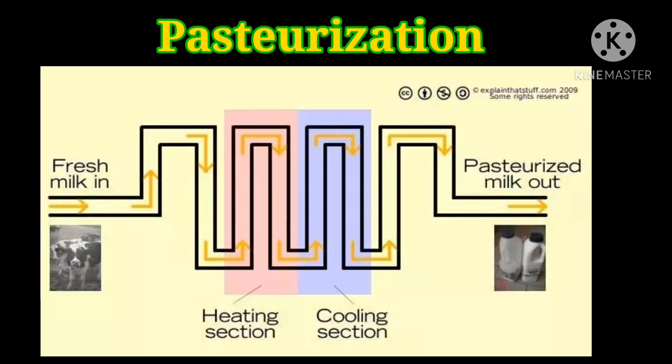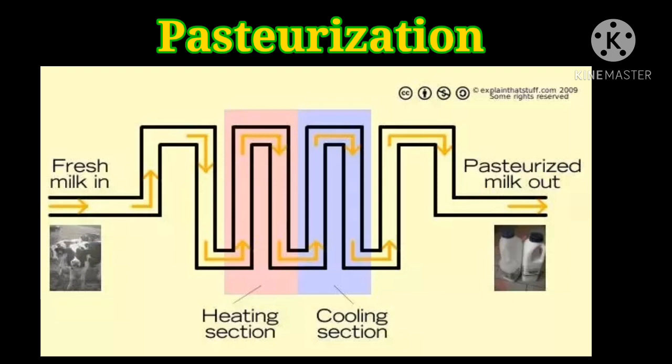So in this method, what do we have to do? We have to preserve the food, that is milk products, milk and beverages. So what do we have to do? We have to raise the temperature to 63 degrees Celsius for about 30 minutes. After that, we have to cool it suddenly. What happens? It will kill the microbes and prevent the milk spoilage. Clear, children? What is pasteurization? It's a process of heat treatment of liquid food products.